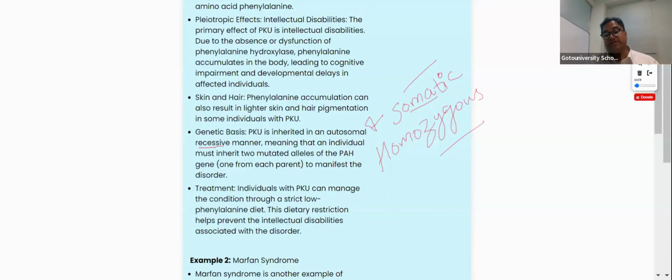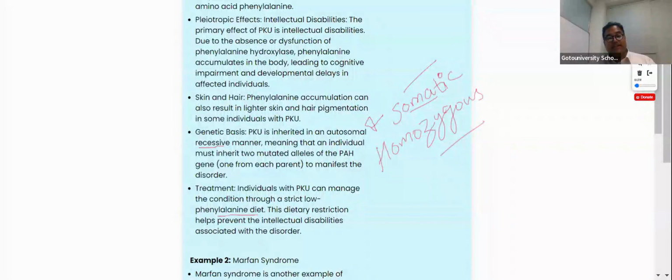Now we are coming to the treatment. So here the treatment, of course, we are giving a low phenylalanine diet. Phenylalanine diet means here we are saying the diet should not have phenylalanine. That diet we are giving as a medicinal food for the patients who are having this issue.